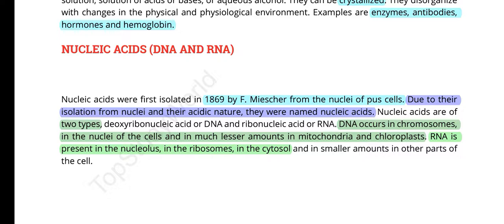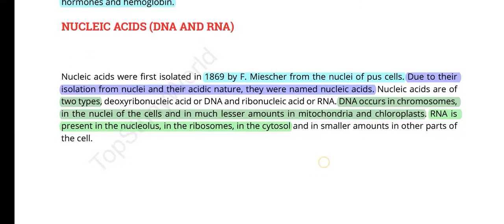There are only two organelles in any cell that are self-replicating: the chloroplast and mitochondria. So they contain DNA, and RNA is present mainly in ribosomes and in the nucleolus, and also in the cytosol. So let's start with the reading.